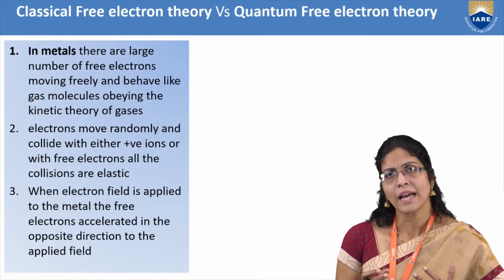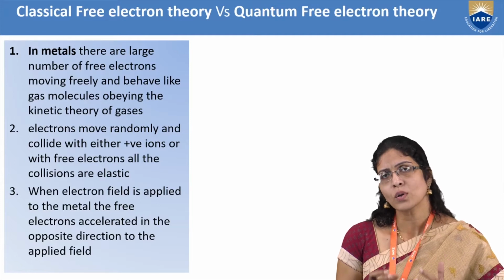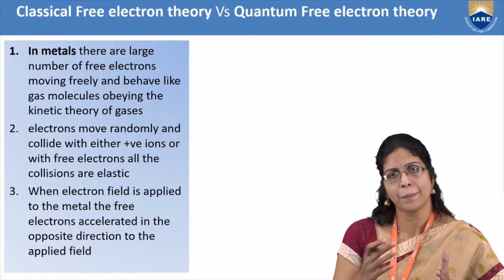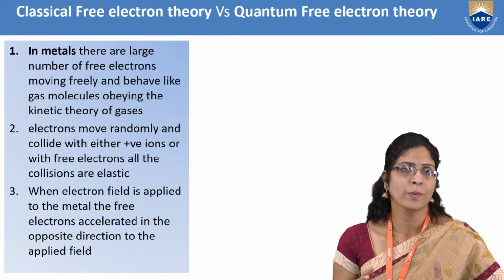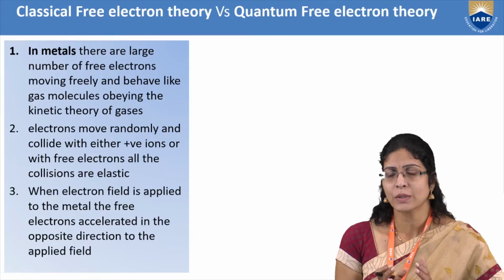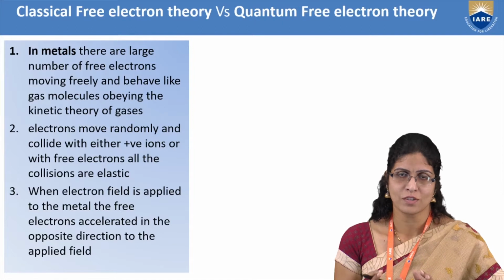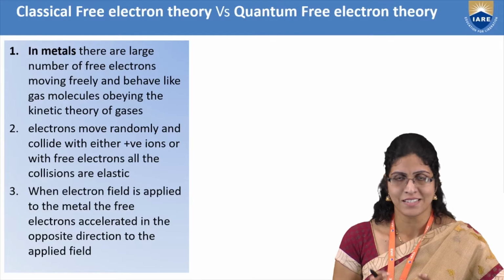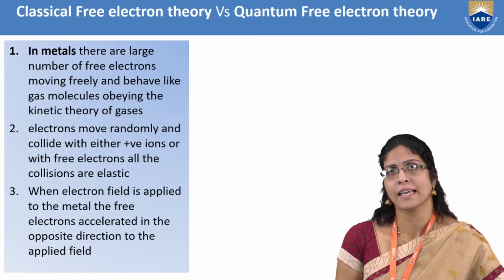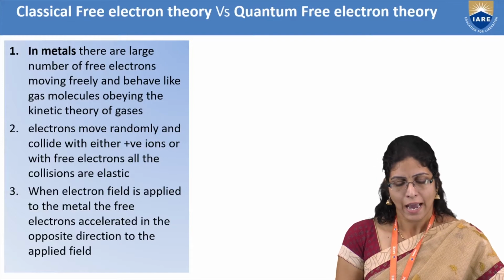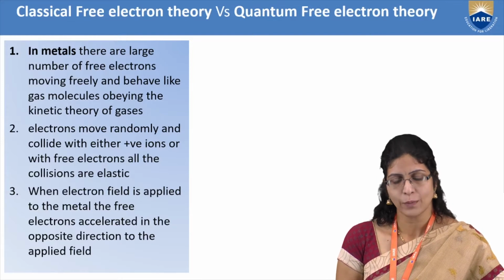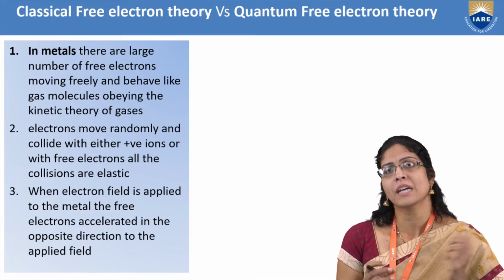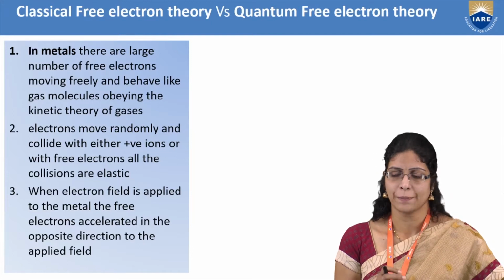They also understood that it is not only with the positive ions, but even one electron with other freely moving electrons can collide with one another, but there will not be any loss of energy in the colliding electron. That means the collisions are perfectly elastic collisions. These are the postulates of the classical free electron theory. It moved ahead, saying that if an electric field is applied to the metal, the free electrons accelerate because of the applied electric field, but in the opposite direction of the applied electric field.